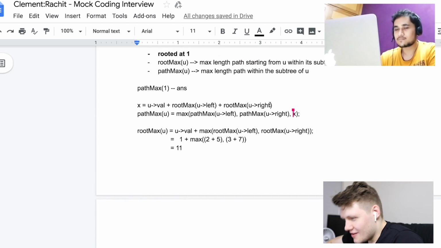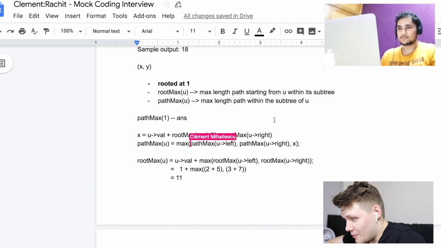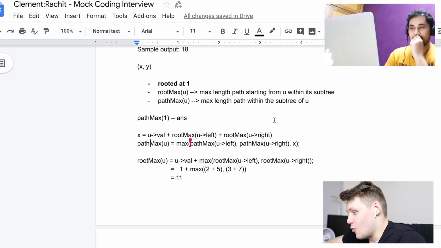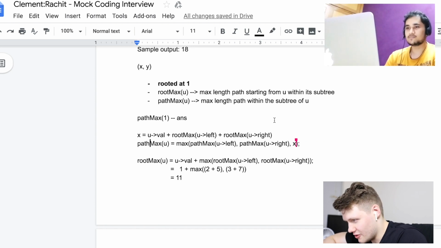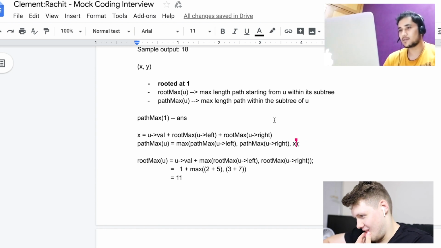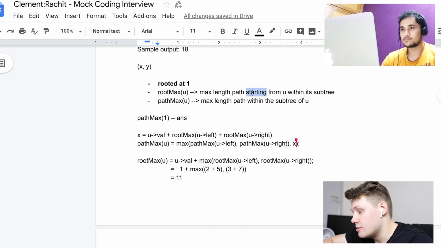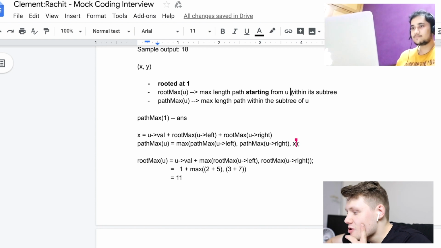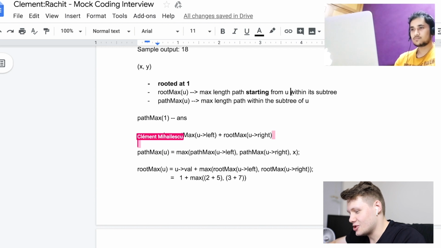So now the PathMax of u is equal to the maximum of the PathMax of the left one, the PathMax of the right one, or X, which is the joining of the two root maxes plus your current value. Yes, because we have considered all the paths now. And root max, just to clarify, will always be a line starting from you.